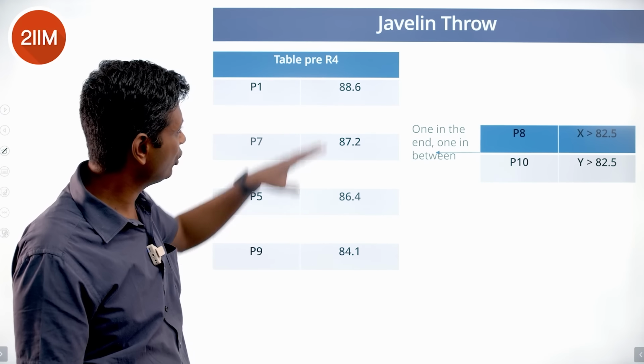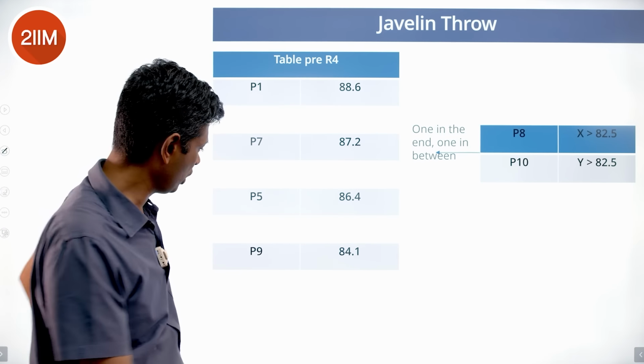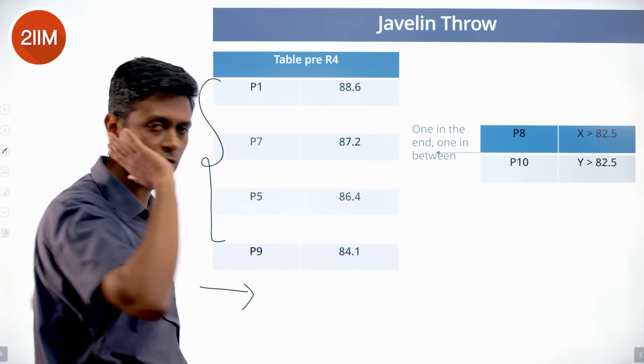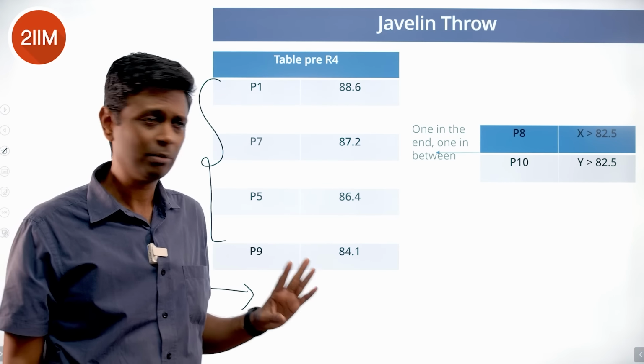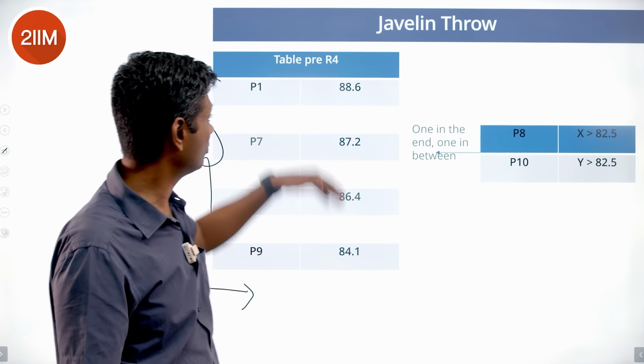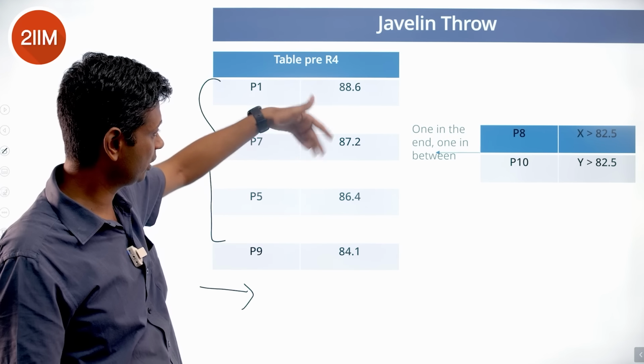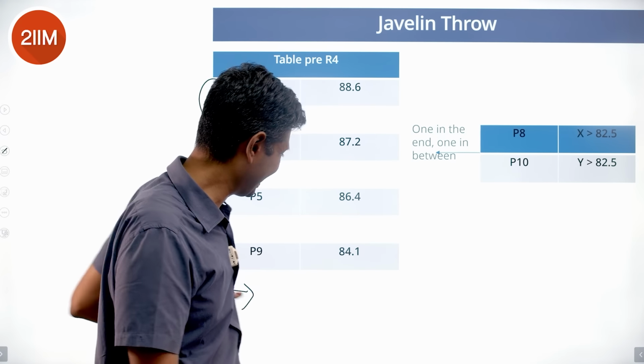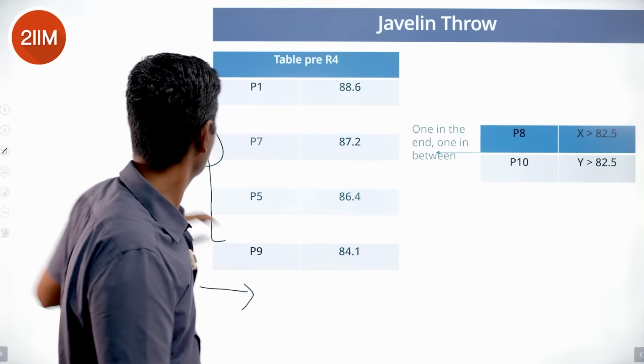Both have to sit on this table somewhere, but one of them sits right at the end, the other sits somewhere here. One of them sits right at the end, P8 or P10, the other one sits somewhere here. It could be right at the top, right in the middle, in between these 2, in between these 2, somewhere there. And so one is right at the end. Brilliant. So far so good.